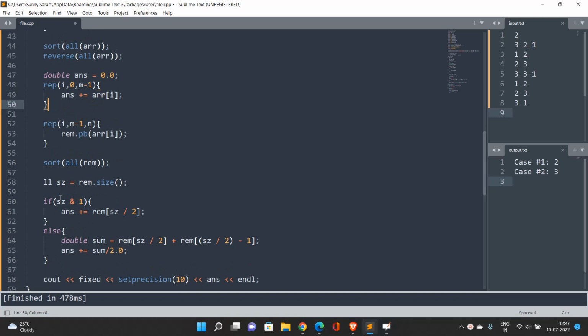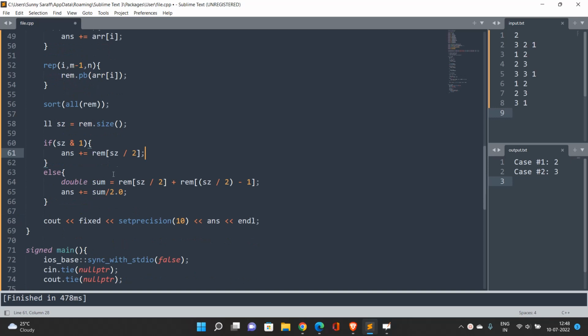According to the problem statement, we need to calculate the maximum success metric that we can have. So I have put in all the remaining elements, sorted them, and then found the size of the remaining elements. If it is odd, I take the middle element as the median.